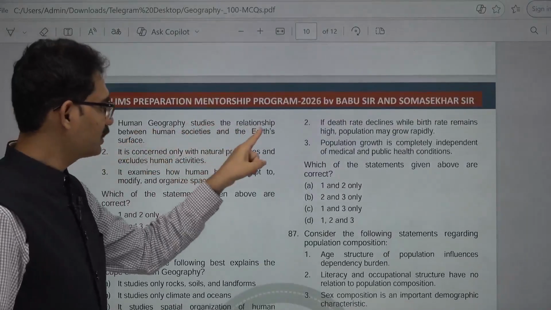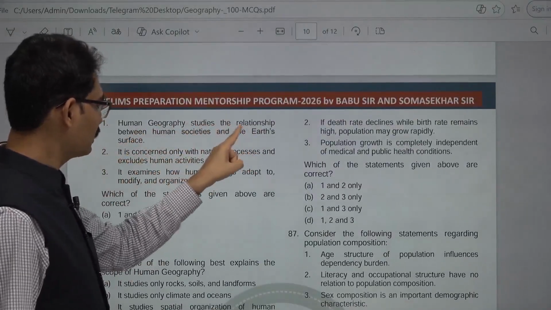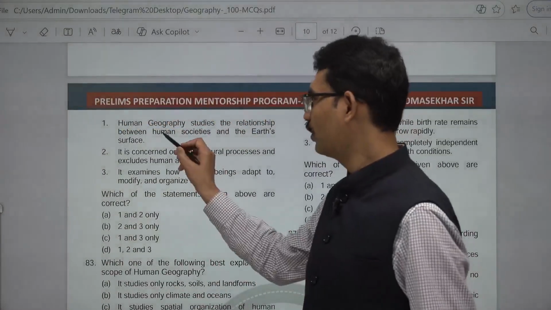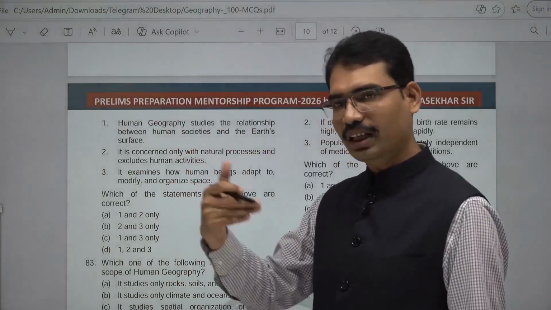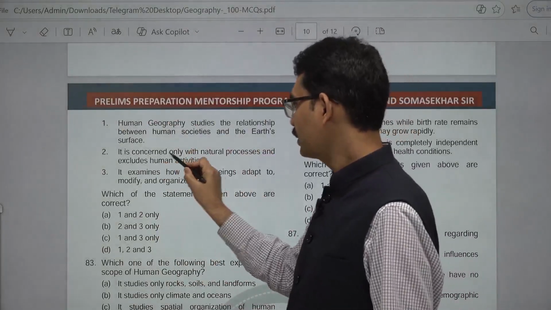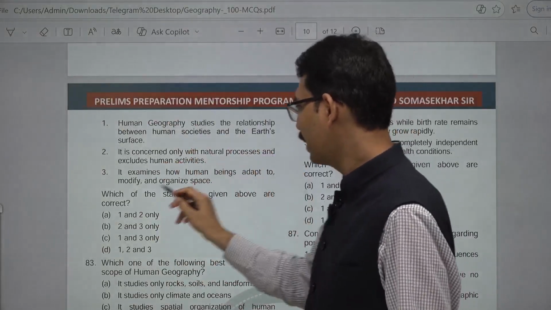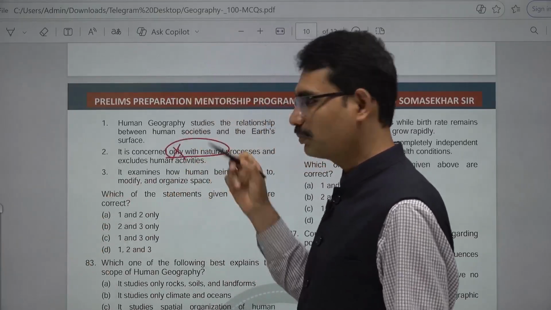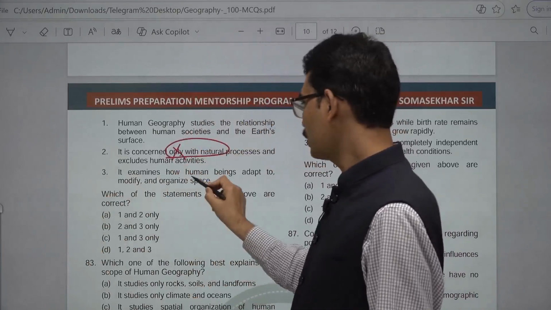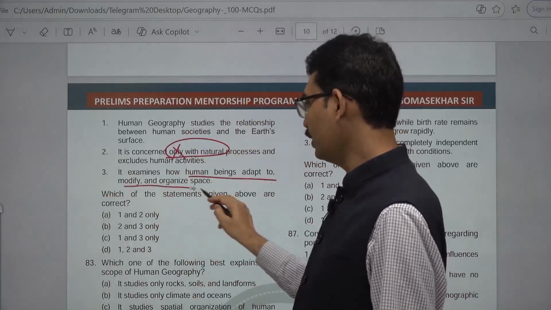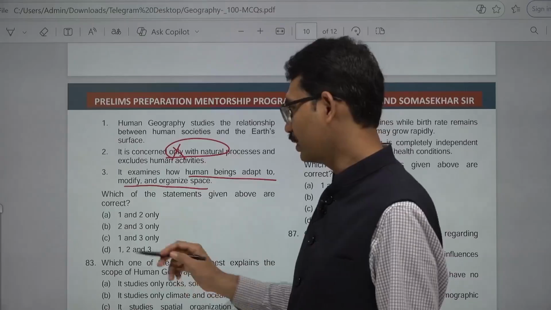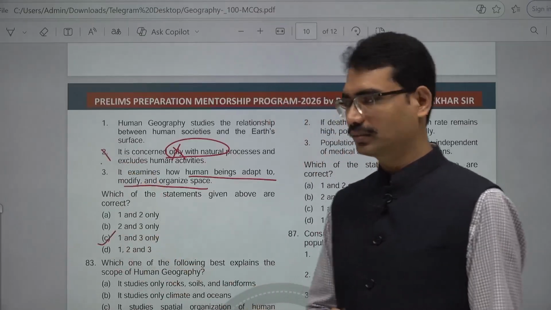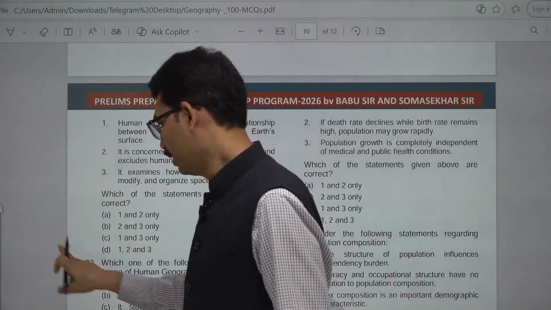Human geography studies the relationship between human societies and the earth's surface. Earth's surface, correct one. How the relationship between humans and the earth. It is concerned only with natural processes and excludes human activities. Only, no. It connects both. It examines how human beings adapt, modify and organize space. Correct one. 1 and 3. C is the answer. Next one.